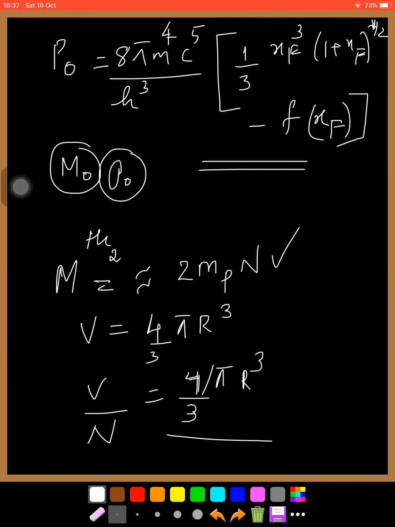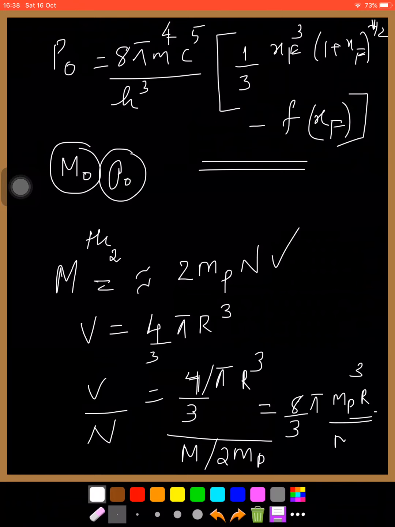From here n is M by 2 mp, and V by n is equal to 8 by 3 pi mp r cube by capital M.